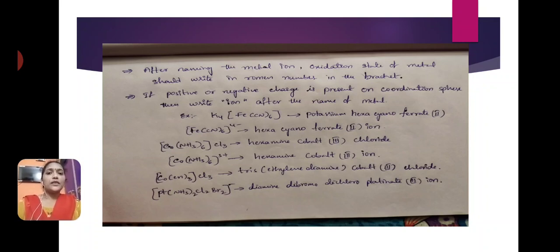Examples: potassium hexacyanoferrate(II), hexacyanoferrate(II) ion, hexaamminecobalt(III) chloride, hexaamminecobalt(III) ion, tris(ethylenediamine)cobalt(III) chloride, diammine dibromo dichloro platinate(III) ion.